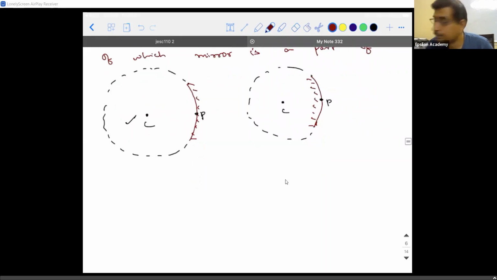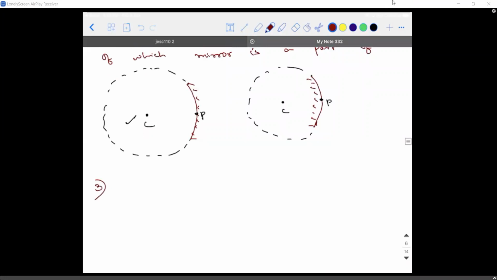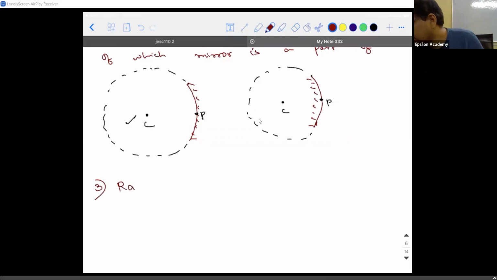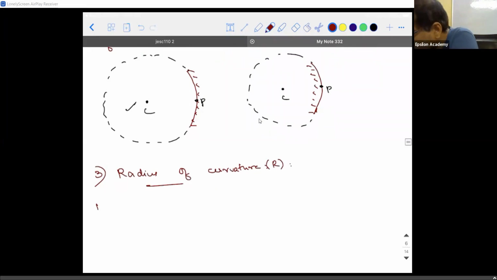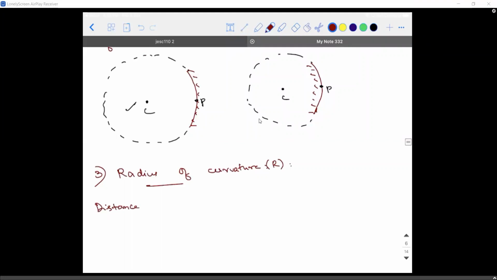Third is called the radius of curvature. That is represented by capital R. Can you guess? So radius means what? It is the distance between the center of curvature and the mirror.